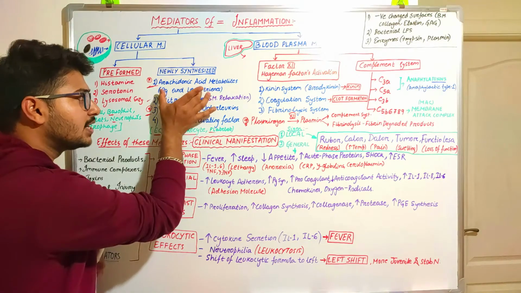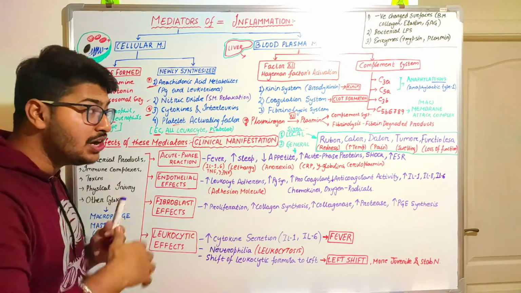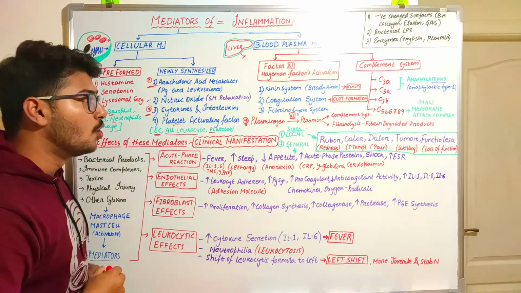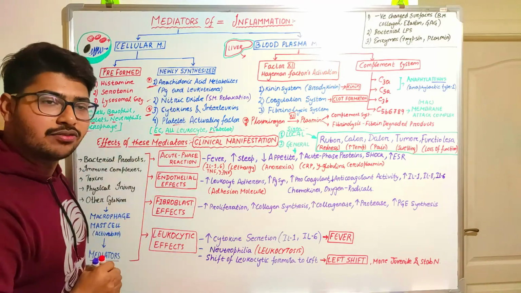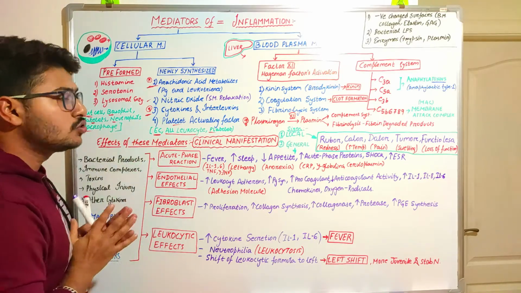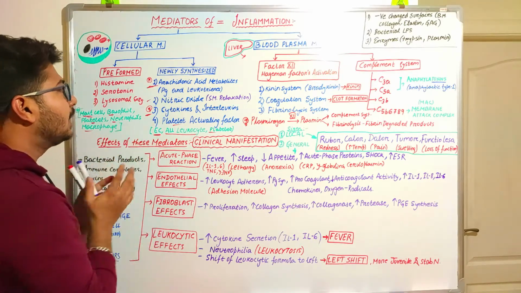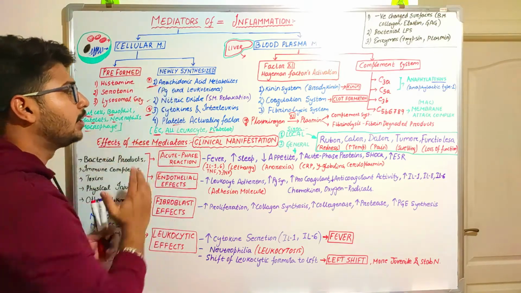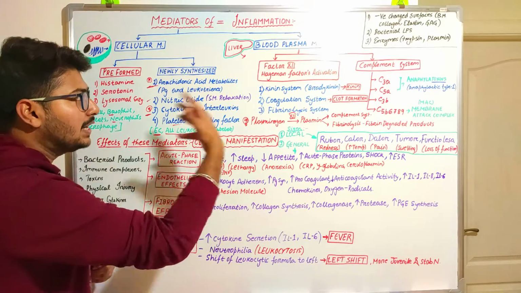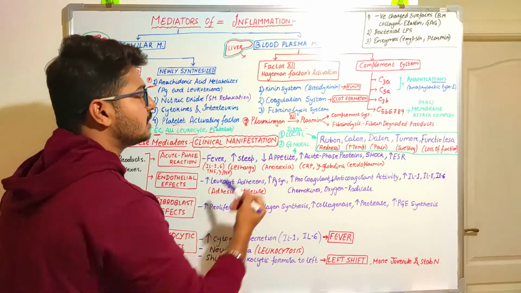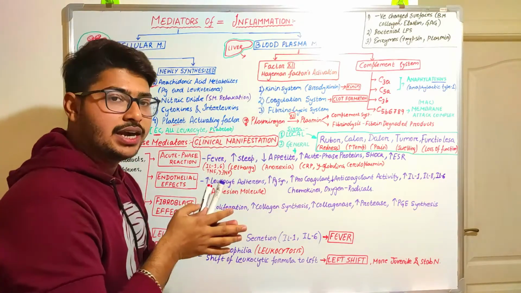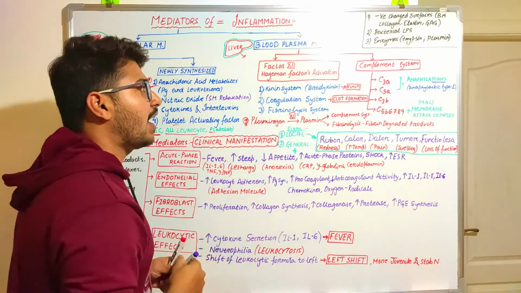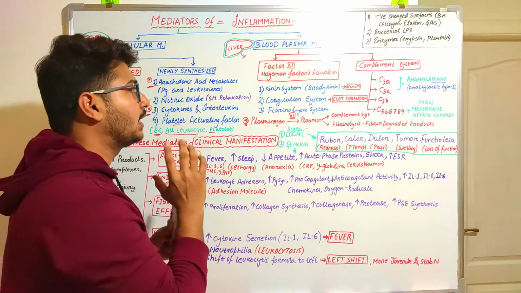These prostaglandins and leukotrienes have different kinds of effects on our body that need special attention, and so do these cytokines and interleukins. So for now, you should know that we need to classify the mediators according to preformed and newly synthesized. Next come the blood plasma mediators. These are divided according to the complement system and the factor 12 (Hageman factor) activation.